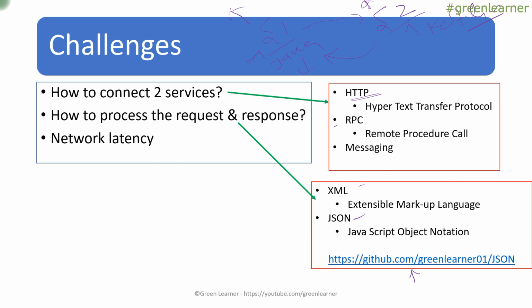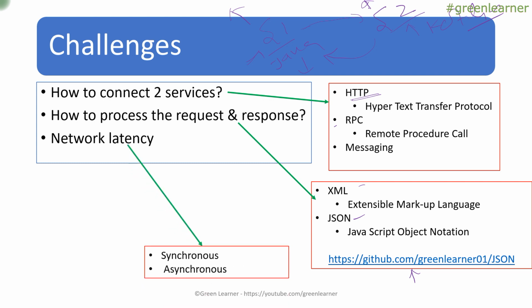So based on the compromise that we have, we have two ways of communication that we can use: synchronous and asynchronous. Synchronous means, here are S1, S2, S3, right? Synchronous comes into the picture when S1 has called S2 and S1 is waiting for the response from S2. Only when S2 has responded can S1 execute the next lines of code. So it is waiting for the response from S2. So it is synchronous.